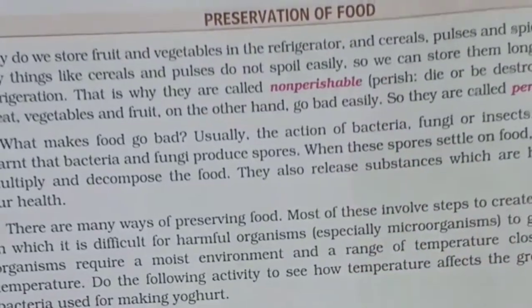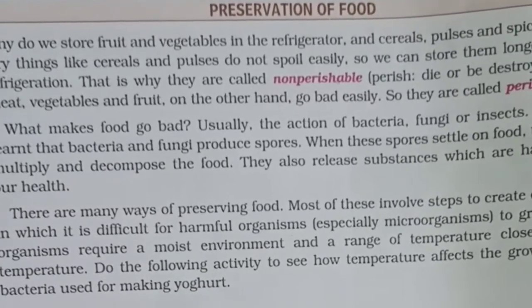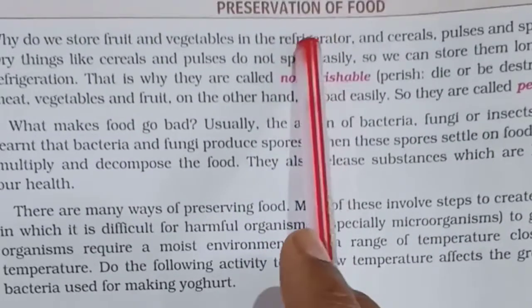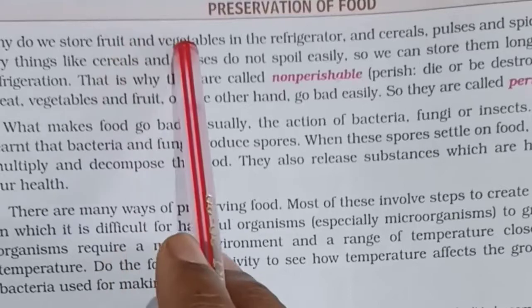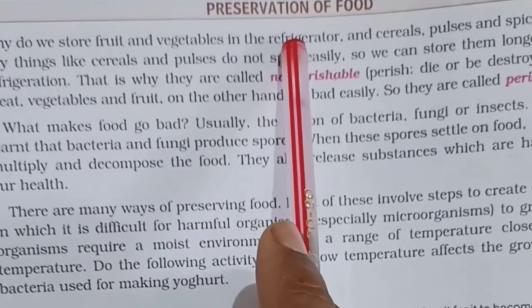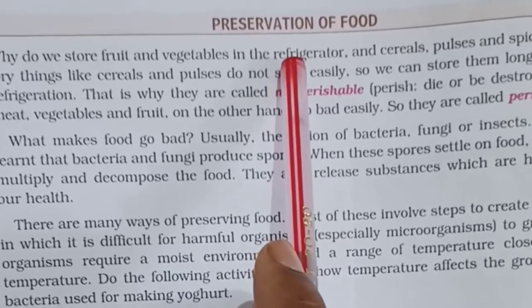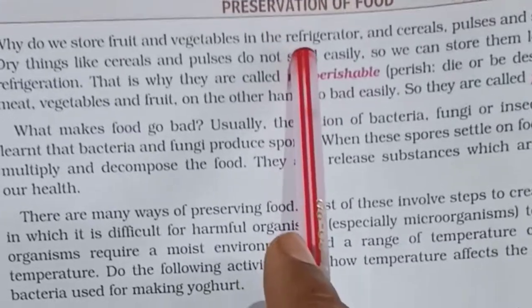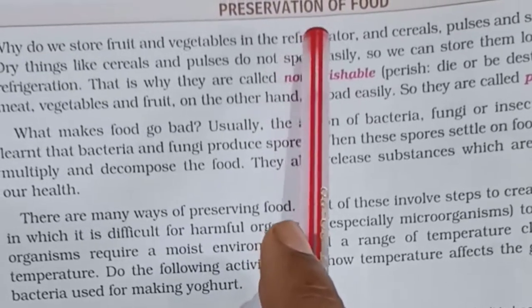microorganisms grow best at a temperature of about 21 degrees Celsius, and the refrigerator temperature is around 5 degrees Celsius. So when we store fruit and vegetables in the refrigerator, or the fridge, the temperature is so low that these microorganisms cannot develop, and hence our food remains in good condition for a long time.